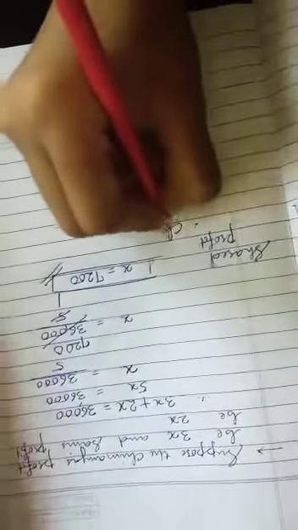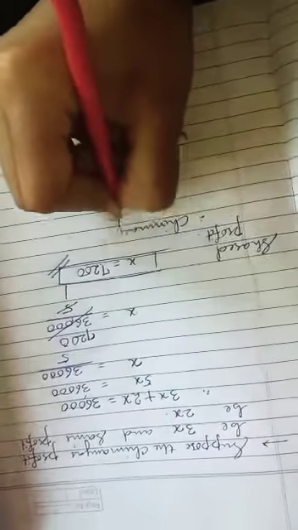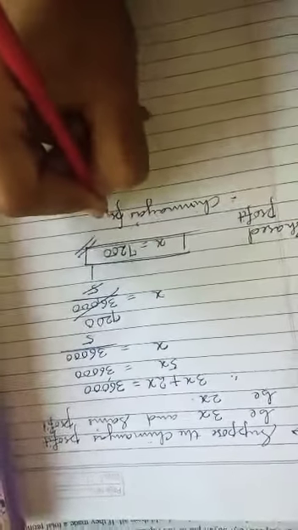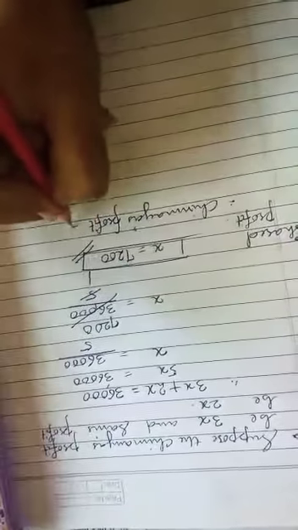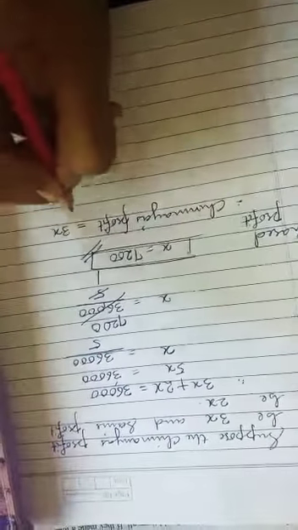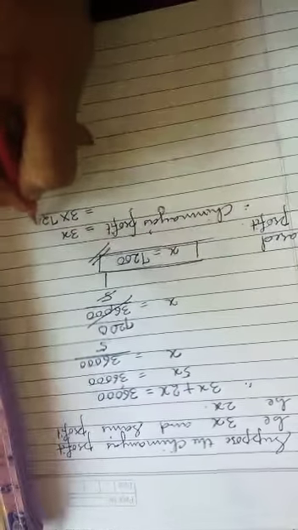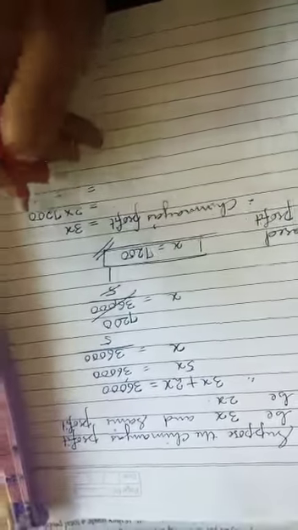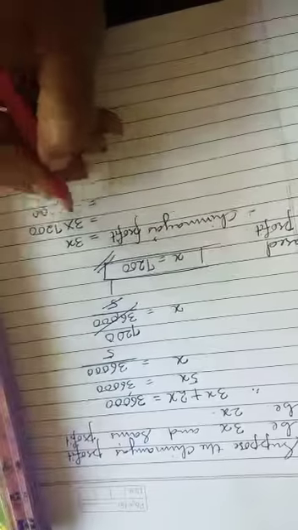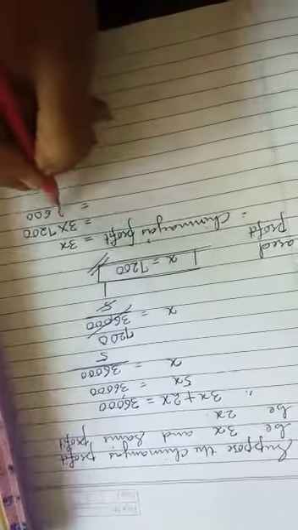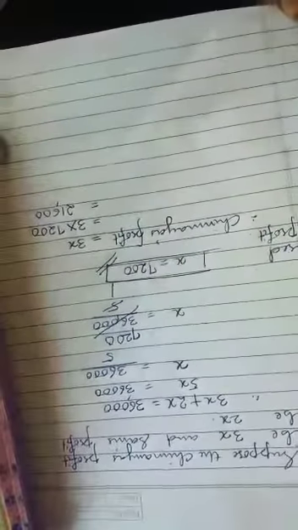Therefore, Chinmay's profit. What is the ratio for Chinmay's? 3x. So 3 multiplied by the value of x, 7,200. 3 zeros are 0, 3 2s are 6, 3 7s are 21, so 21,600.